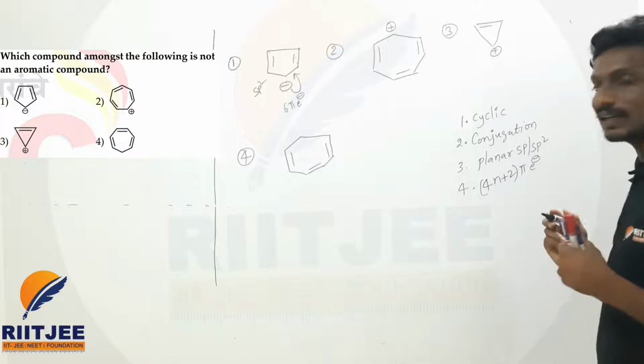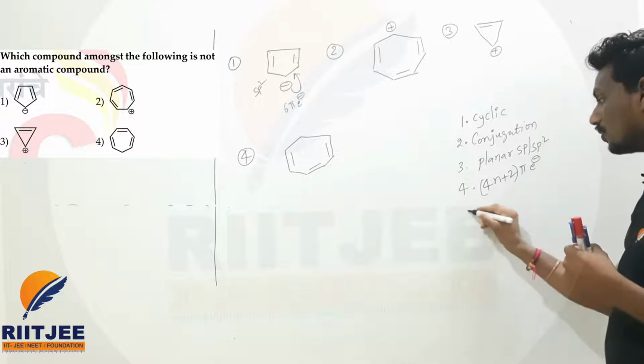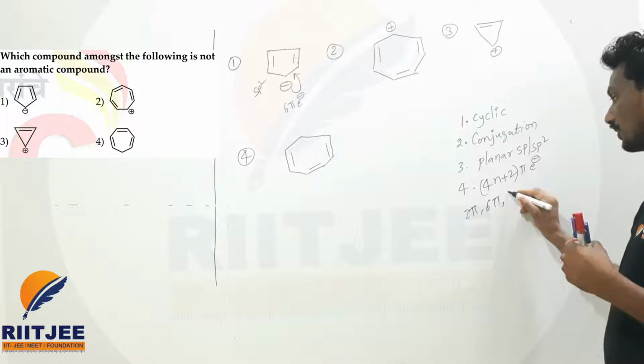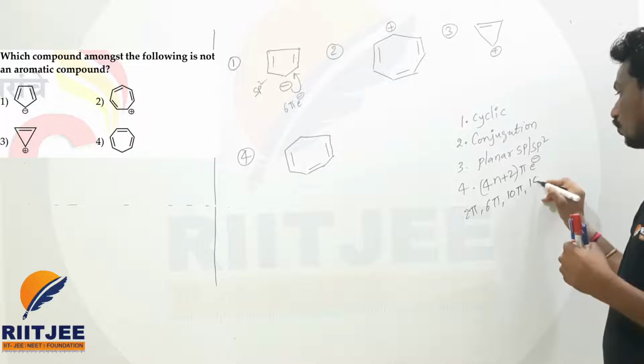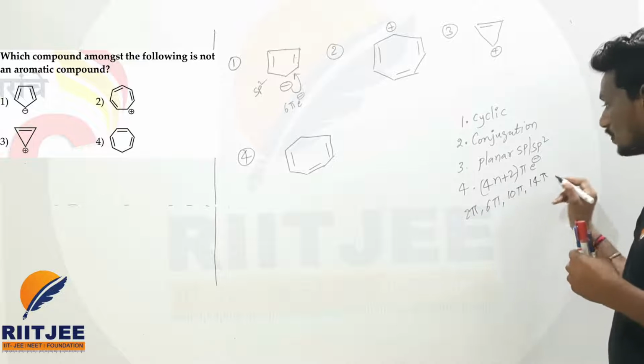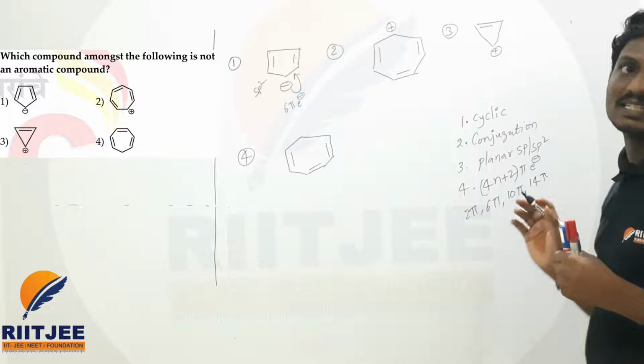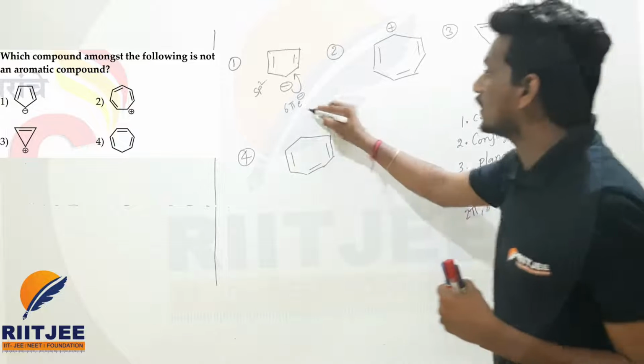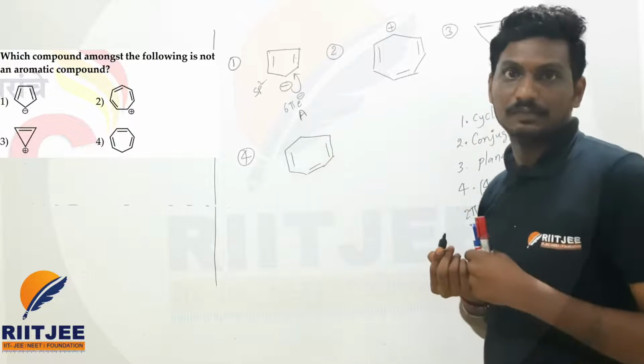So 4n+2 pi electrons means if n is equal to 0, 2 pi; n is equal to 1, 6 pi; n is equal to 2, 10 pi; n is equal to 3, 14 pi. If it matches any of these, it comes under aromatic. Now here 6 pi electrons, here also 6 pi, so this comes under aromatic.